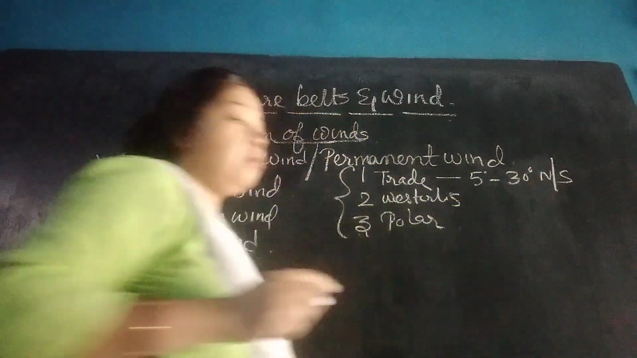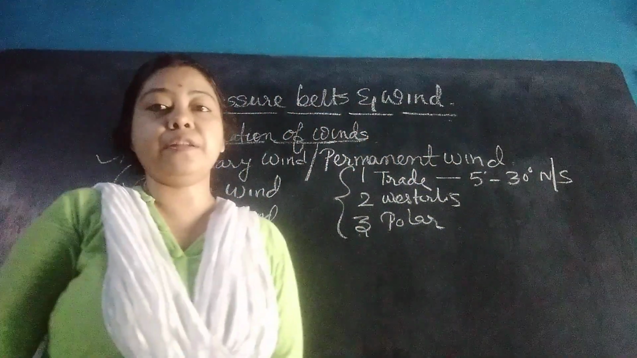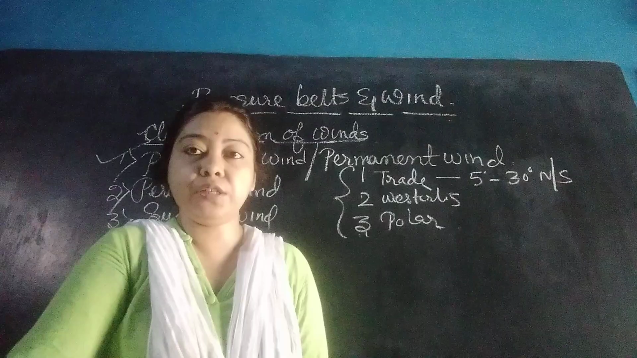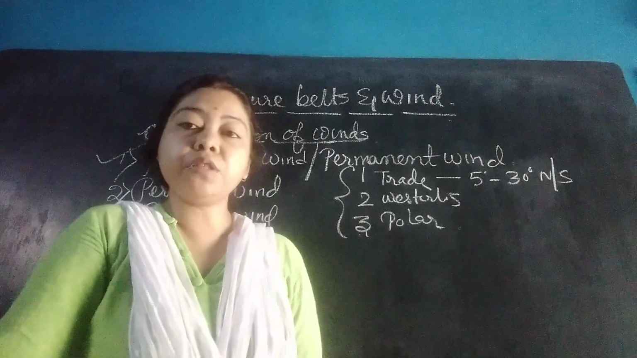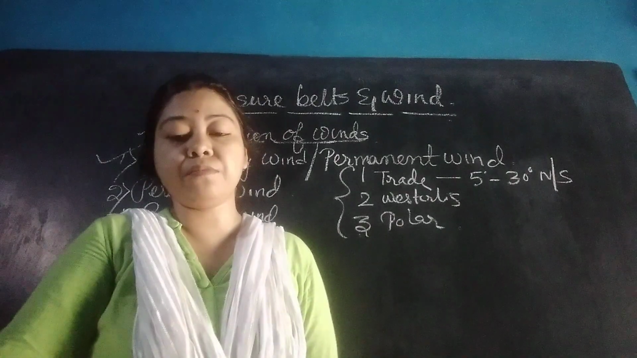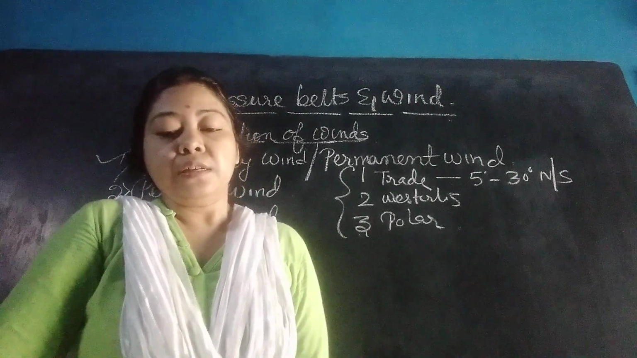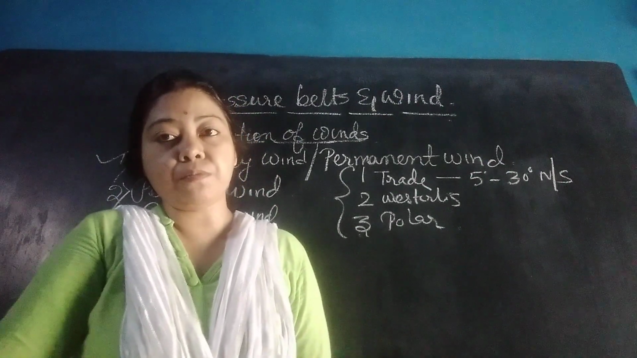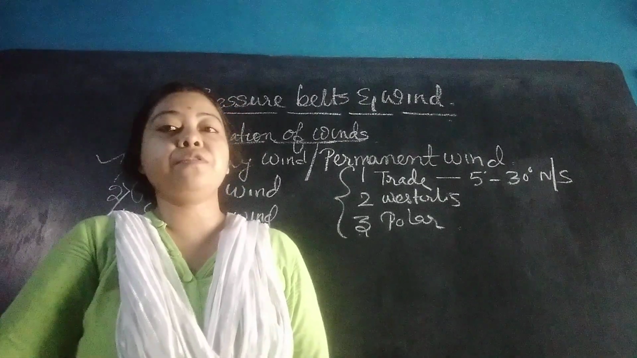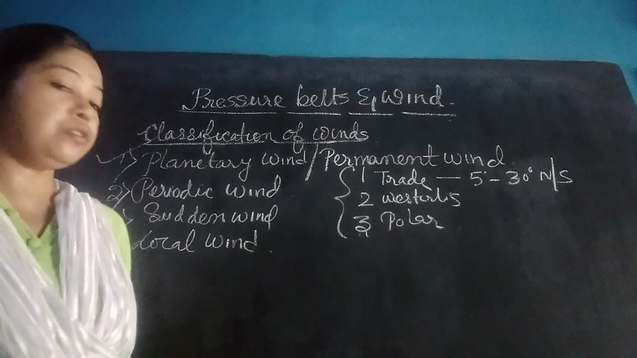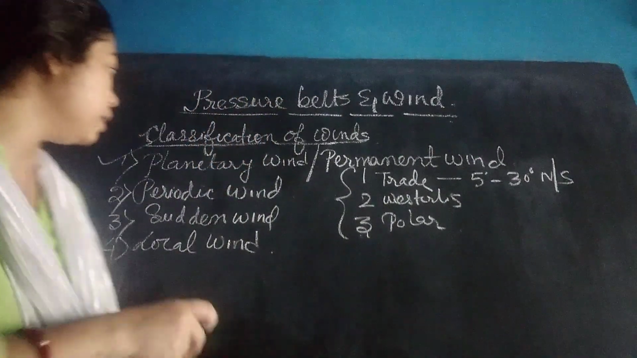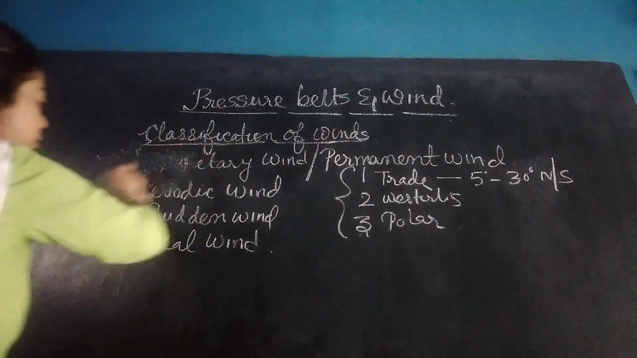The wind that blows between 5 degree and 30 degree north and south latitudes is known as trade wind. The trade wind blows from the subtropical high pressure belt to the equatorial low pressure belt in both the hemispheres.